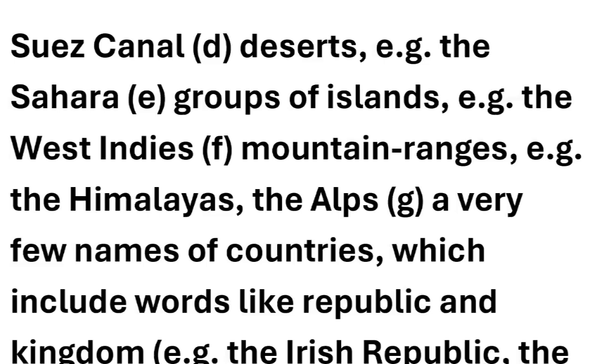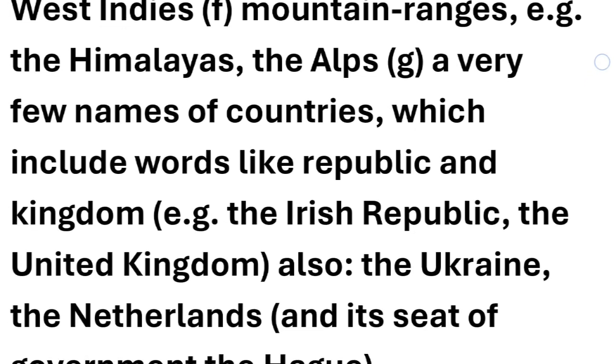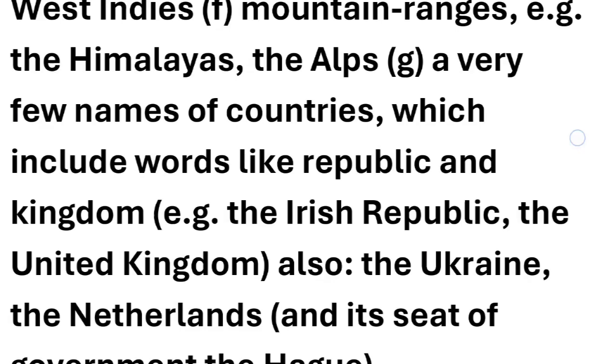the Himalayas, the Alps, and a very few names of countries which include words like republic and kingdom. So any country whose name uses a word like republic or kingdom, we use the with them as well. For example, the Irish Republic. Now the word Irish, which is the name of the country, uses republic with it.